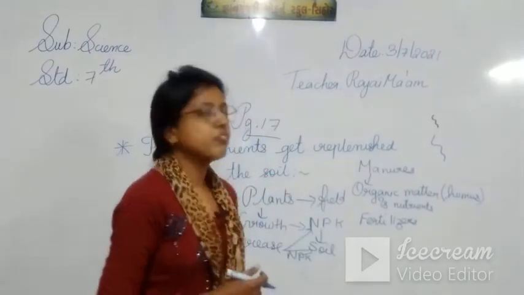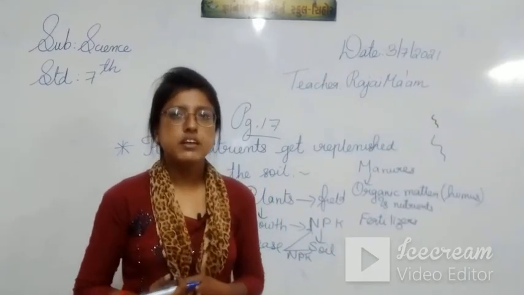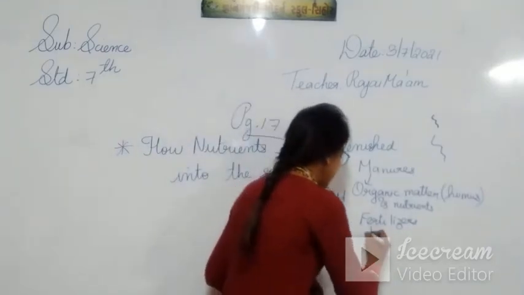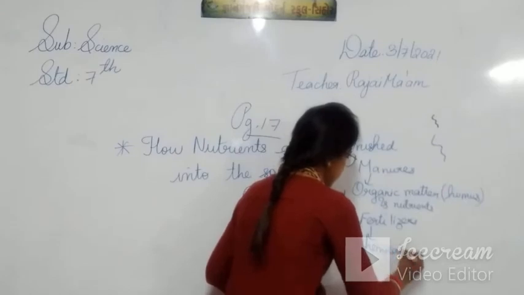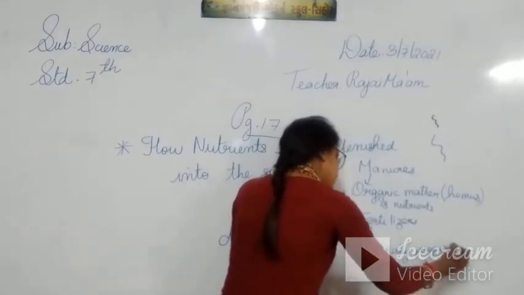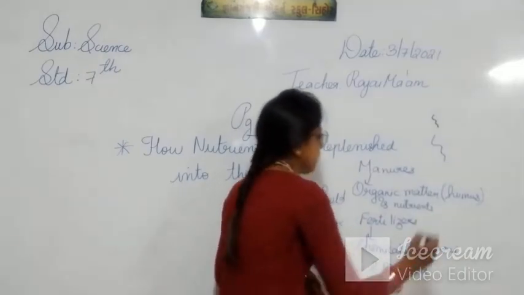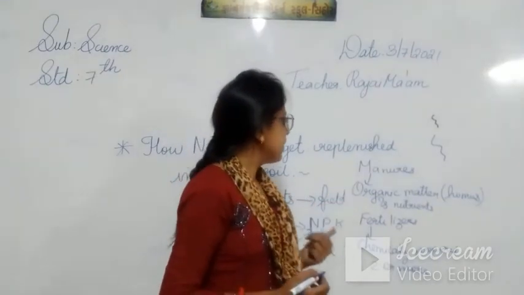Now talking about the fertilizer, fertilizer is chemically prepared. It contains two or more nutrients. Okay, so this is the difference between manure and fertilizer.